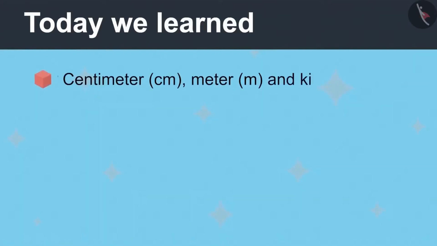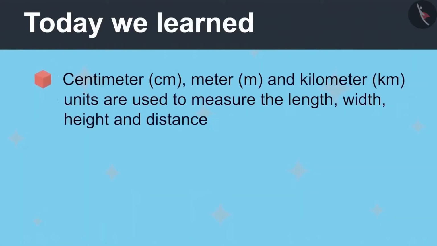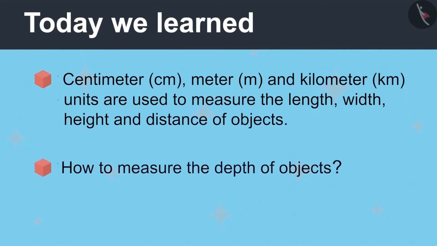Today we learned centimeter, meter and kilometer units are used to measure the length, width, height and distance of objects, and how to measure the depths of objects.